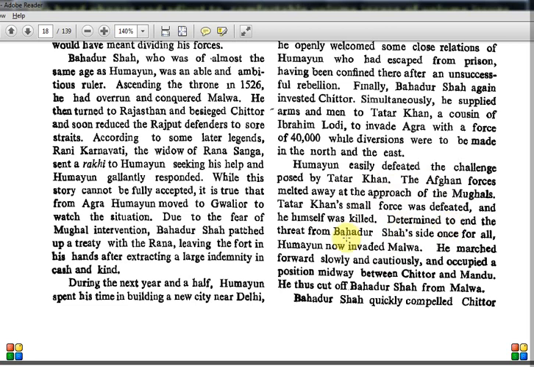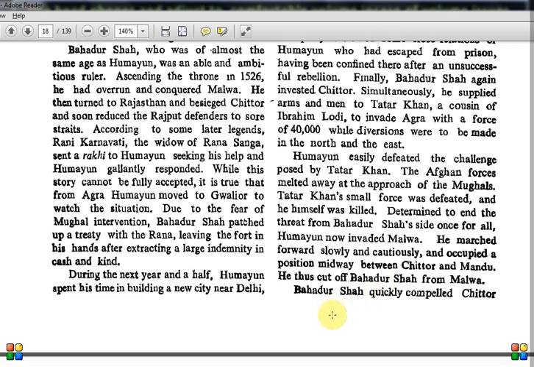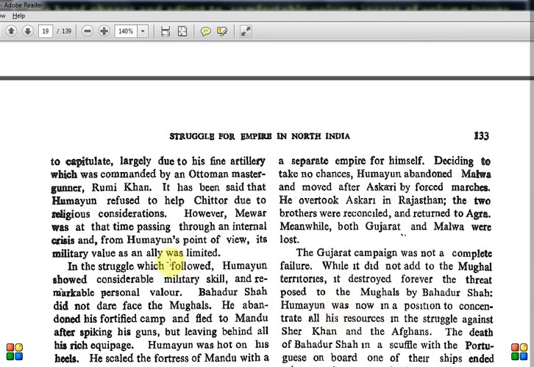Determined to end the threat from Bahadur Shah's side once and for all, Humayun now invaded Malwa. Malwa is in the Gujarat region, so that is where Humayun concentrated. He marched forward slowly and cautiously and occupied a position midway between Chittor and Mandu, one more place. He thus cut off Bahadur Shah from Malwa. Bahadur Shah quickly compelled Chittor to capitulate, largely due to his fine artillery, which was commanded by an Ottoman master gunner, Rumi Khan. So just understand there is someone like this.